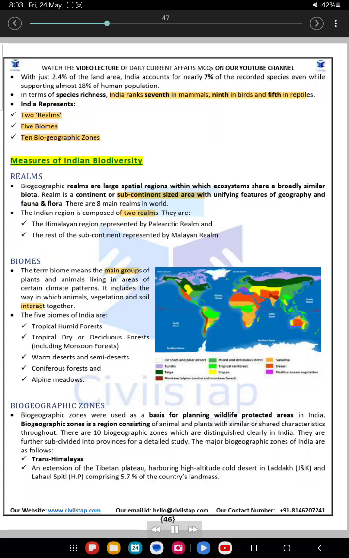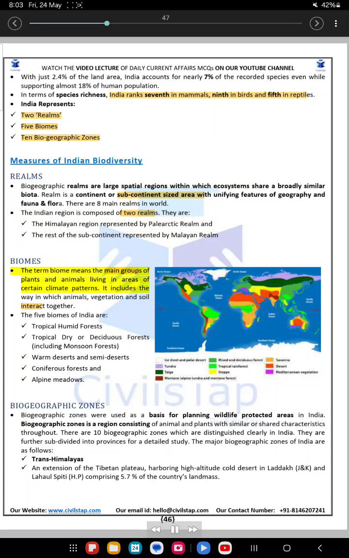Measures of Indian biodiversity. Realms. Biogeographic realms are large spatial regions within which ecosystems share broadly similar biota. A realm is a continent or subcontinent-sized area with unifying features of geography and fauna and flora. There are 8 main realms in the world. The Indian region is composed of 2 realms. They are the Himalayan region represented by the Palearctic realm and the rest of the subcontinent represented by the Malayan realm. Biomes.